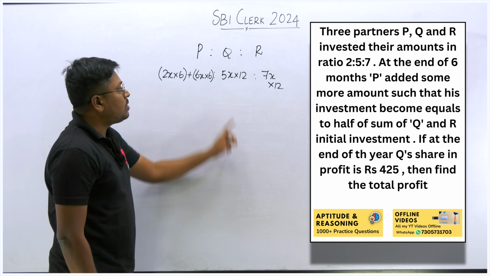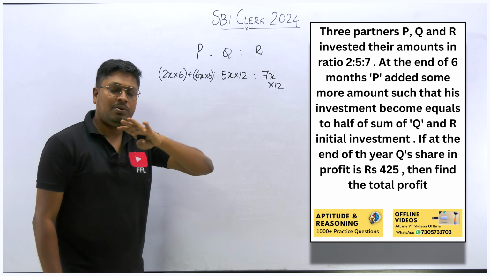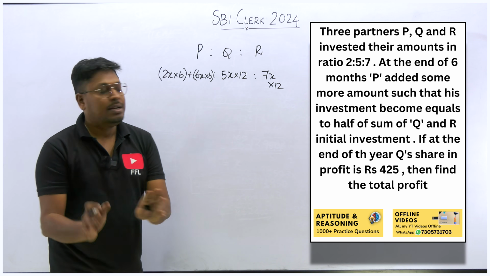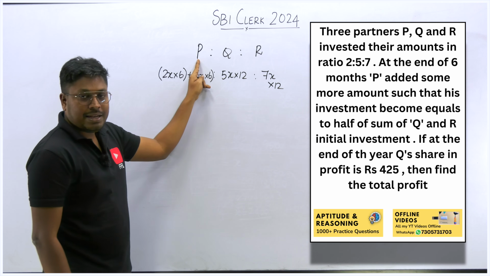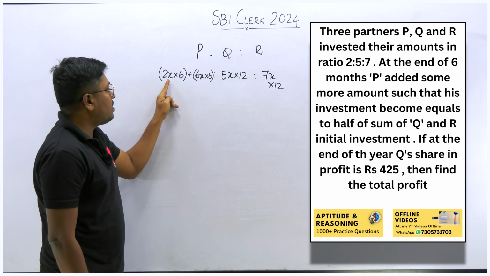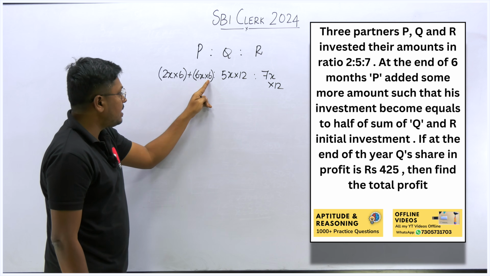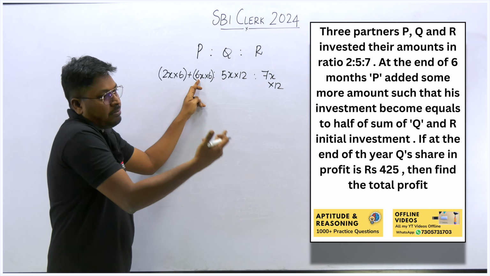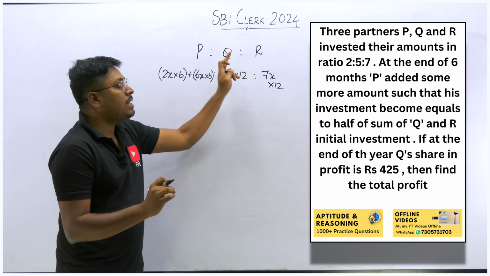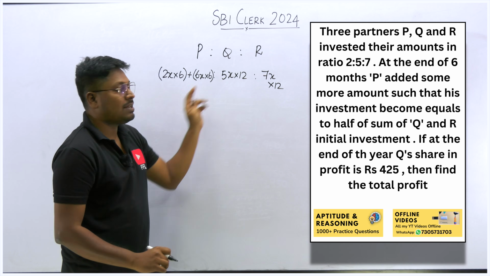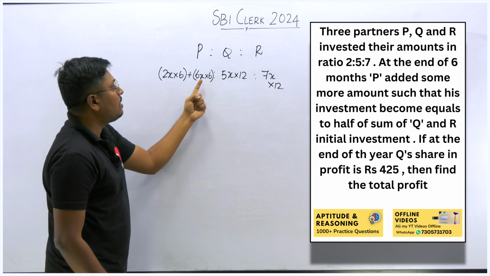So the two persons Q and R are not investing any extra amount, or doing anything in the business after the initial investment. So 12 months both persons are there in the business. Only the person P, after 6 months, so for the first 6 months his investment was 2x, so 2x into 6. After 6 months he is adding some more amount. That amount is equal to how much? Half of these two persons' initial investment. So initial investment 5x plus 7x is 12x, half will be 6x. So that 6x he is investing for the next 6 months.